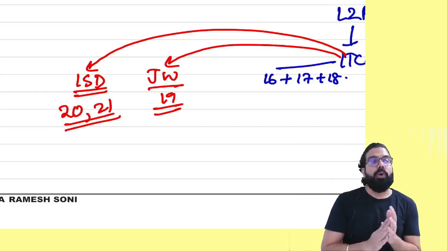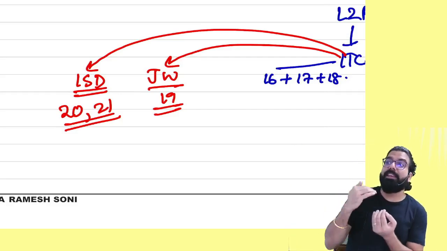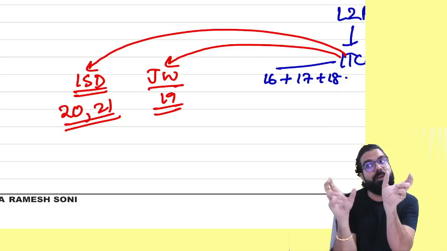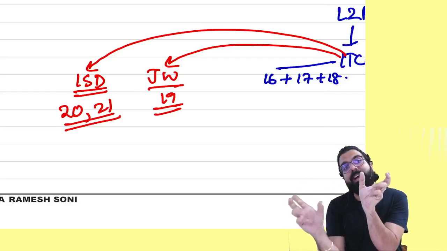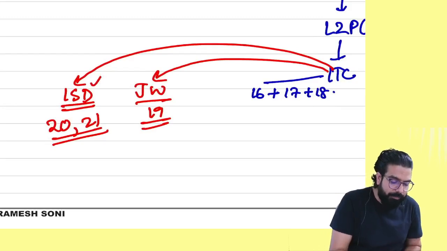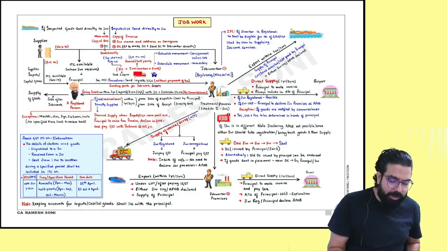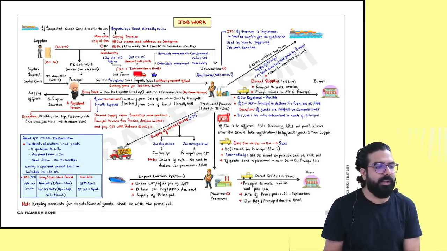And then, for example, if my head office gives me the ISD invoice, I will also get the input tax credit, and that is why ISD also comes along with what, everyone? Input tax credit. Now let's quickly cover job work and then the ISD chapter.